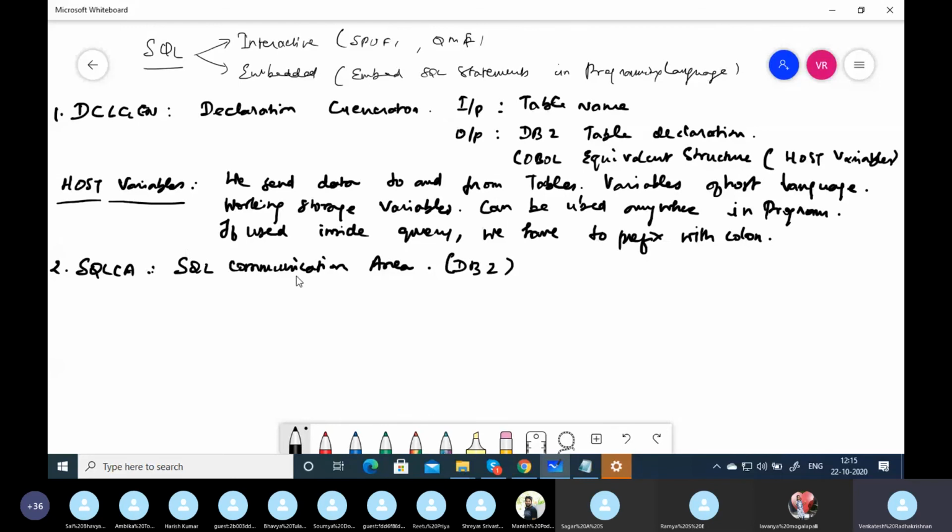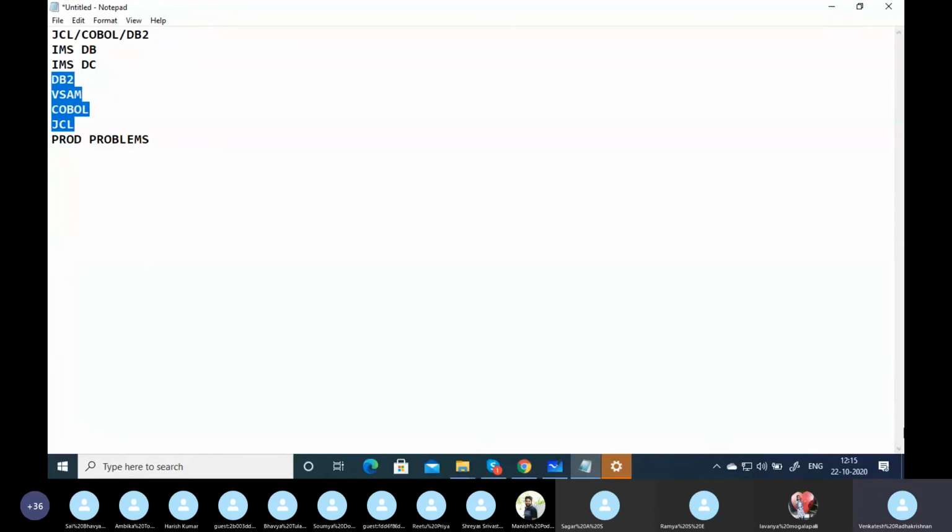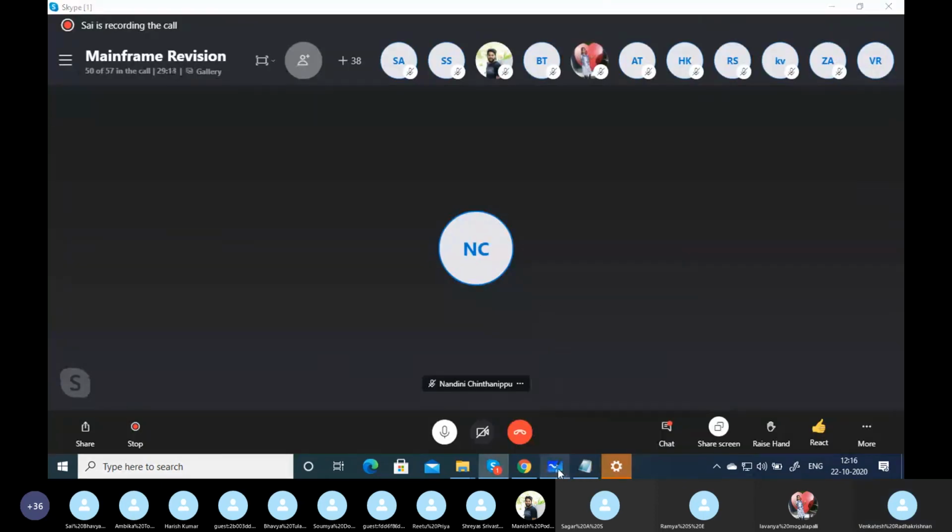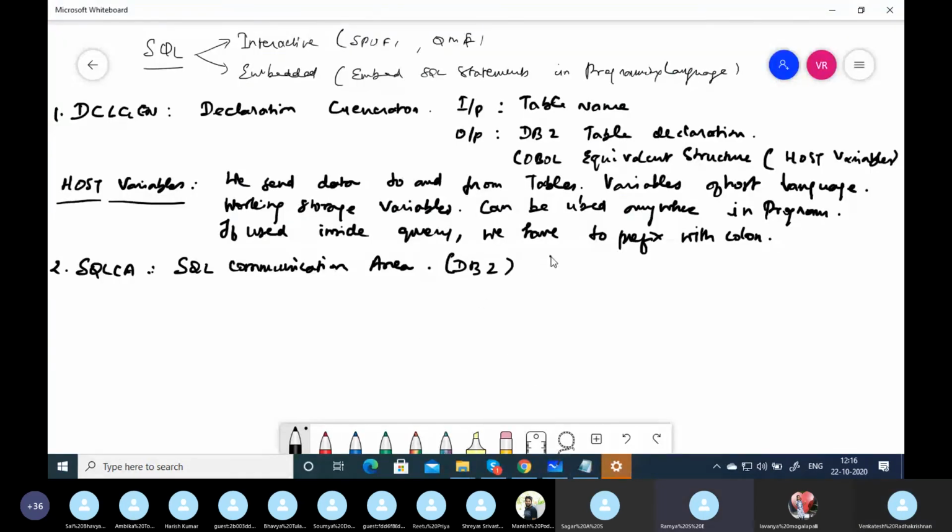Probably I'll give a small example in a notepad instead, because I don't want to rub this. Before that, I'll just tell you what SQLCA is. The total length of SQLCA is 136 bytes. The important parameter in this is SQL code. I think SQL code is S9(9) COMP, binary.